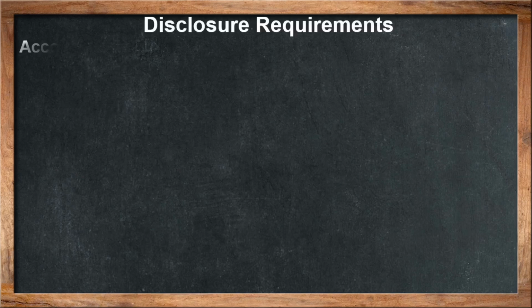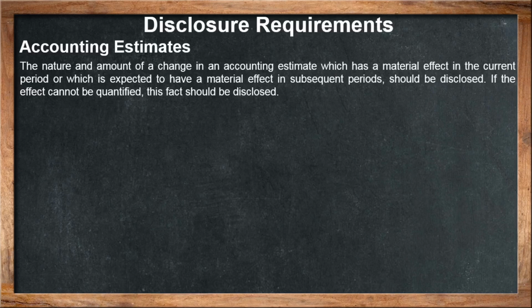After that, there are certain accounting estimates. What is that? The nature and amount of change in accounting estimates which has a material effect in the current period or which is expected to have a material effect in the subsequent period. So it should be considered what kind of accounting estimate and what kind of material effect in the current period as well as the subsequent period. It should be disclosed in the financial statement, as well as if the effect cannot be quantified at that time, the fact should be disclosed.